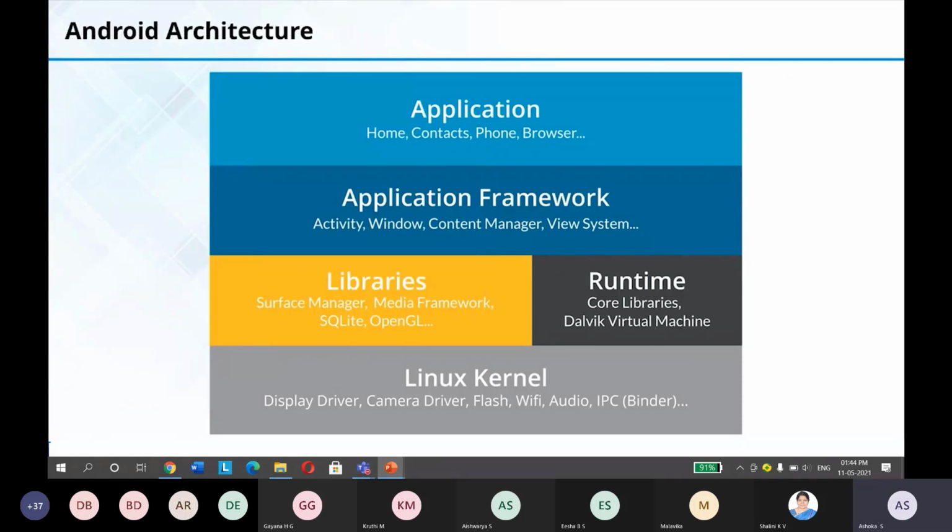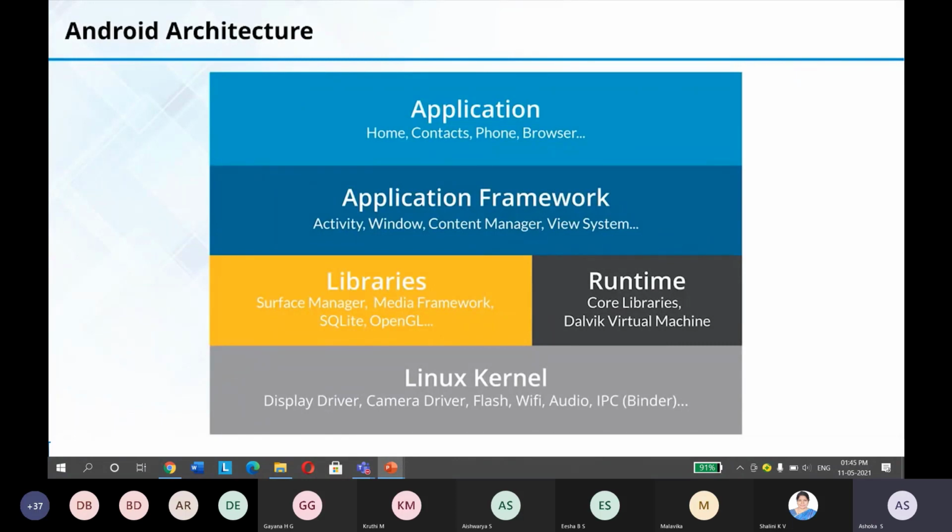So next, upon the Linux kernel, we have a set of standard libraries. So we require libraries, right? If you want to write any program, it requires a set of libraries. Correct. So here also the Android operating system provides a large set of libraries.